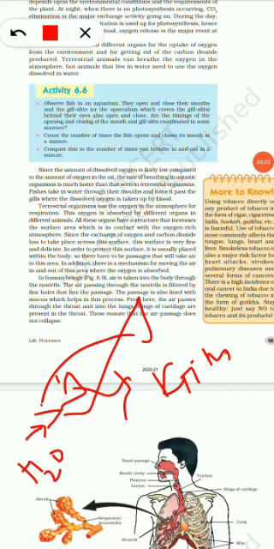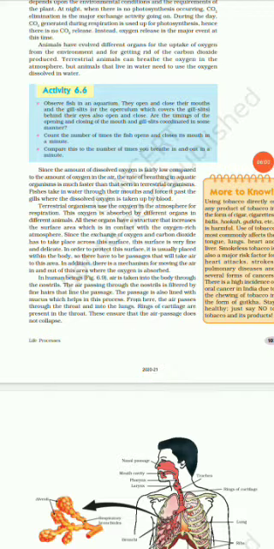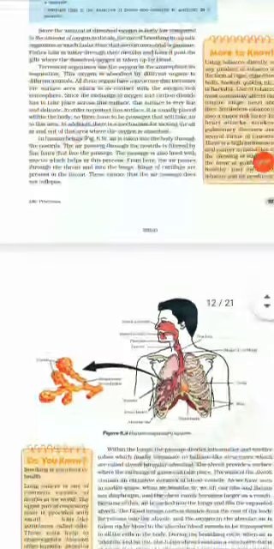Terrestrial organisms use oxygen in the atmosphere for respiration. This oxygen is absorbed by different organs in different animals. All these organs have structures that increase the surface area in contact with the oxygen rich atmosphere. Since the exchange of oxygen and carbon dioxide has to take place across this surface, the surface is very fine and delicate. So you have your lungs and heart, which are protected by your rib cage, in human beings.